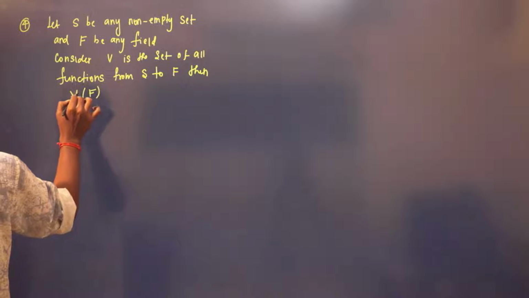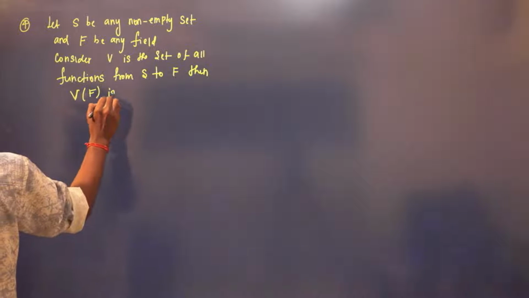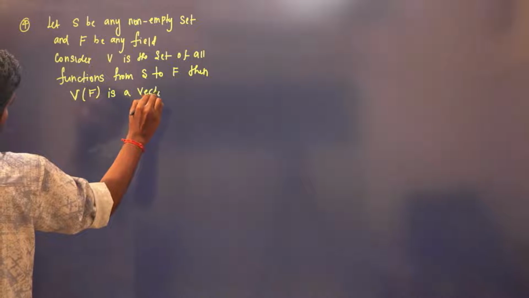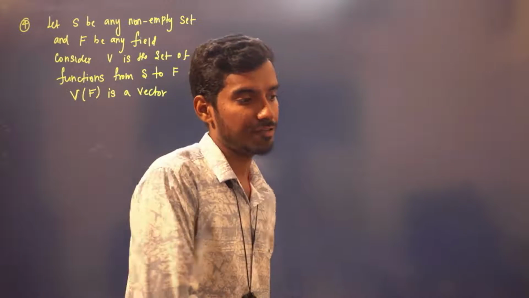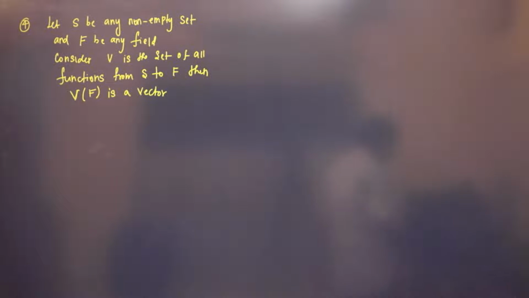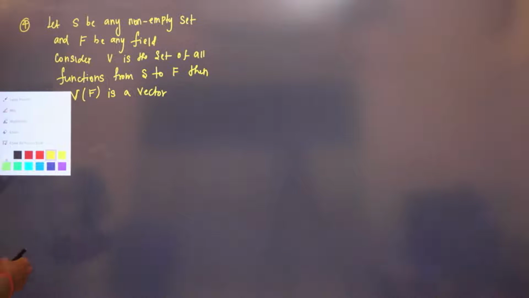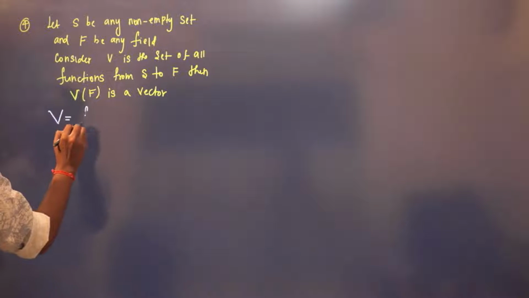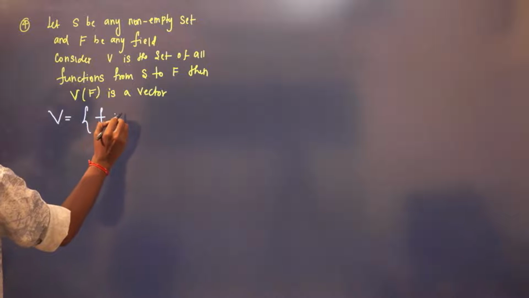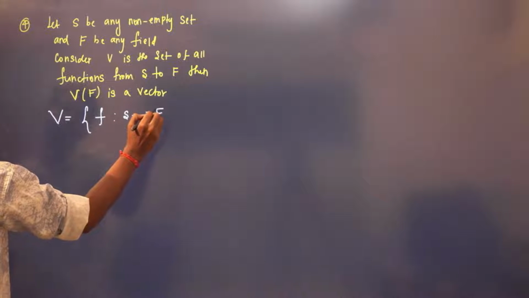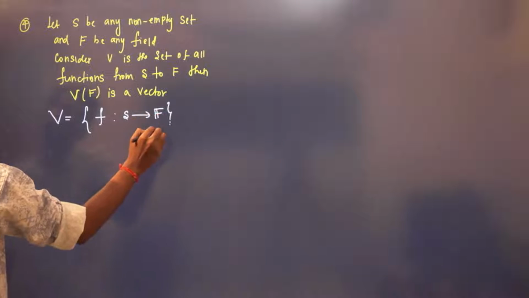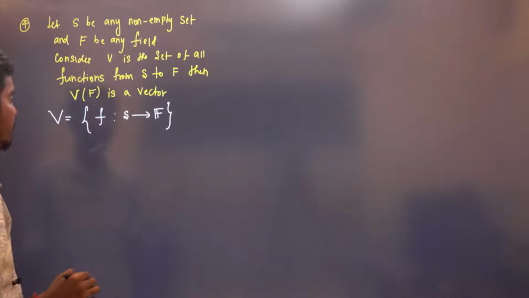F is any field with the usual addition and scalar multiplication of functions, right? Usually how you will add and how you will scalar multiply. Okay, here V consists of all those functions f from S to F. This f is a function, this F is the field.